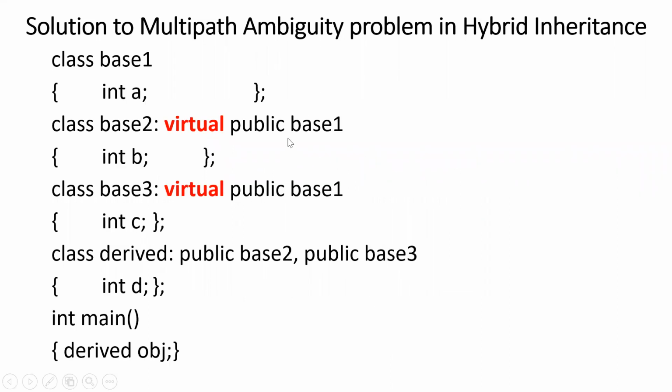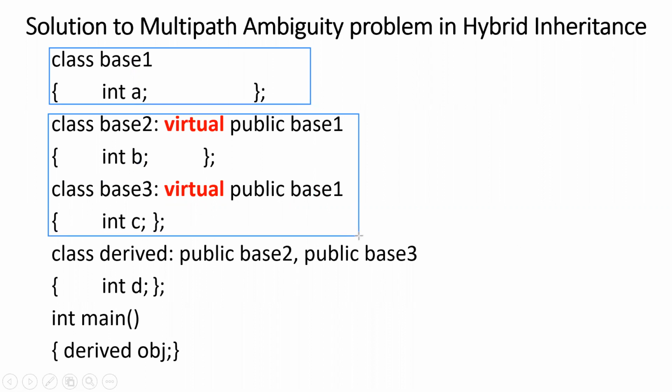So here is a program to overcome the multipath ambiguity problem in grandparent inheritance. First of all, this is the definition of the grandparent class, and these two are the definitions of the parent classes. And at the bottom, you have the definition of the child class.